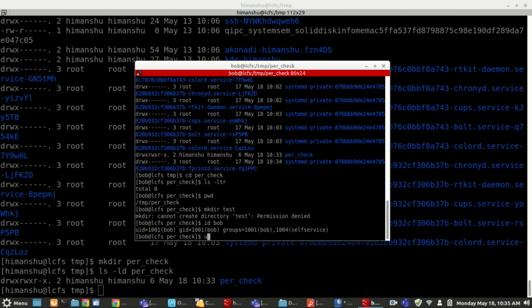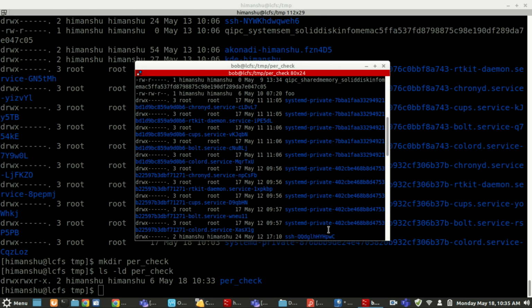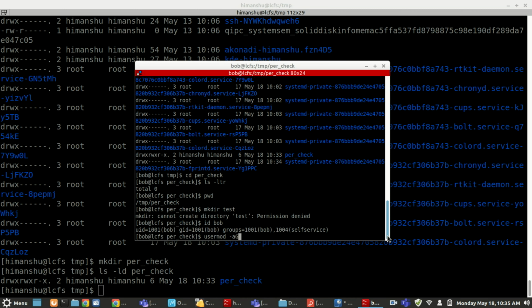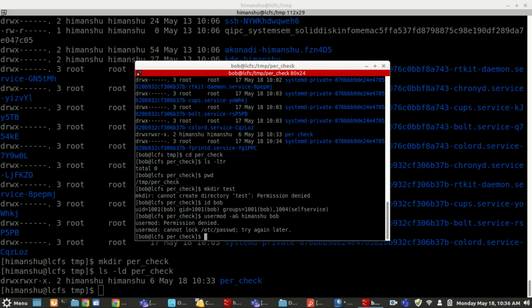Let me add Bob as part of the Himanshu group using usermod. Bob cannot execute usermod, so let me do it from here.